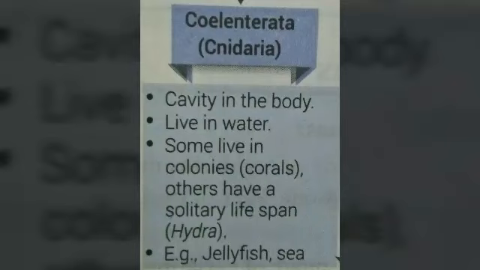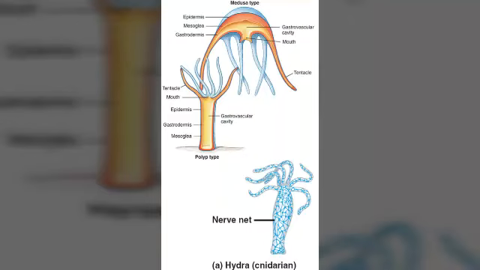Next one is Coelenterata, also known as Cnidaria. They have a cavity in their body. They live in water and some live in colonies. They have corals, for example Hydra, jellyfish. These are the examples of phylum Cnidaria or Coelenterata. This is the diagram of Hydra.